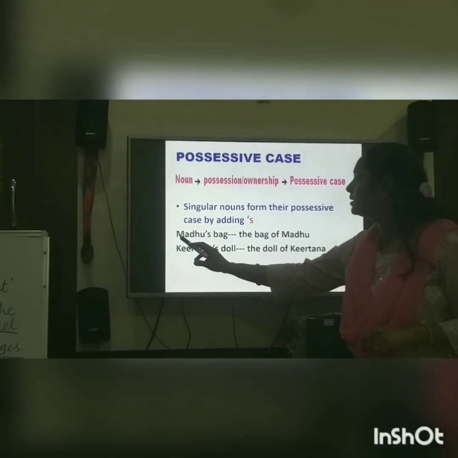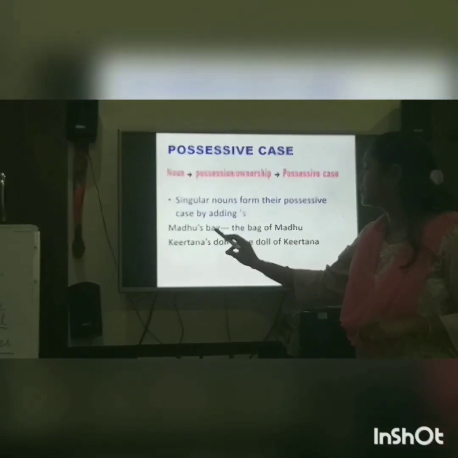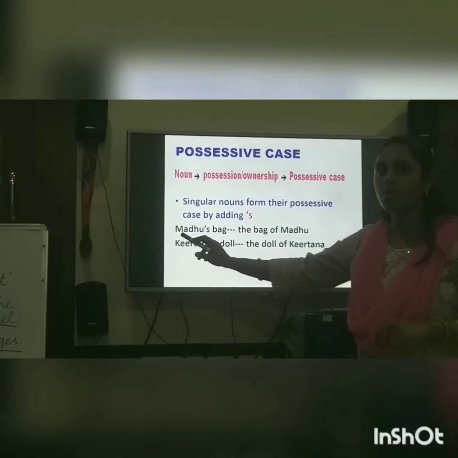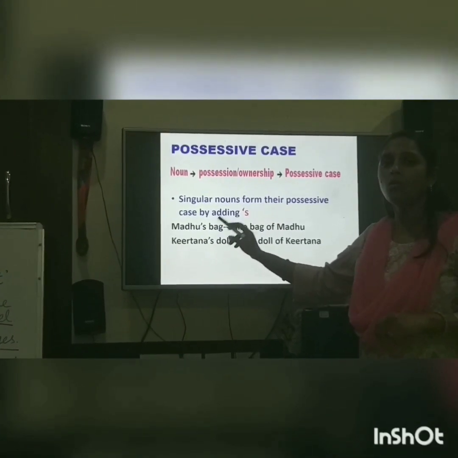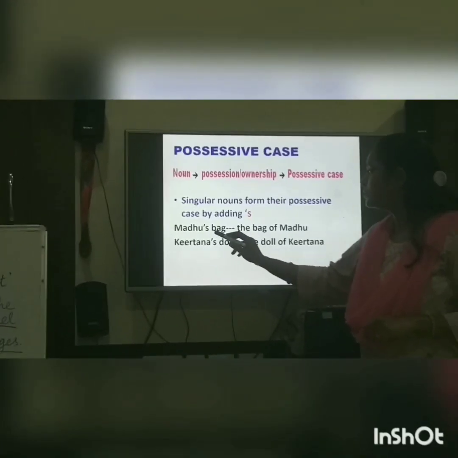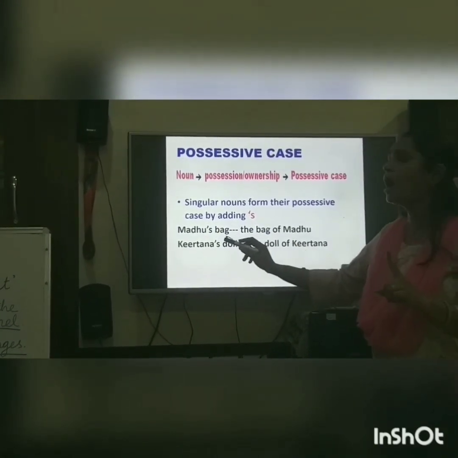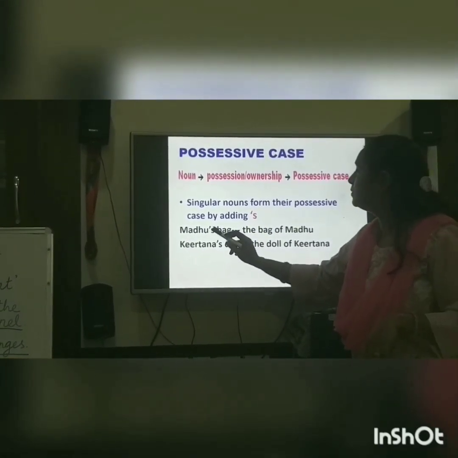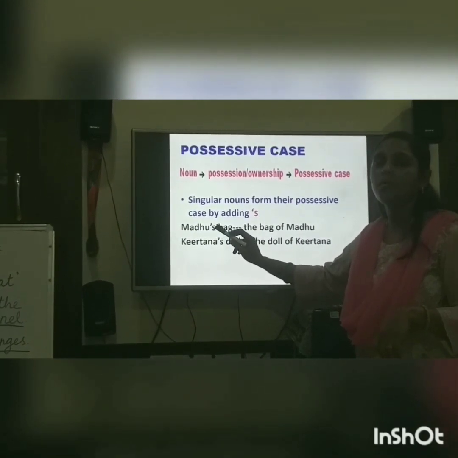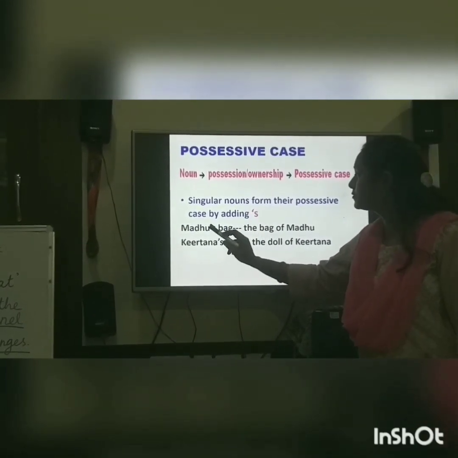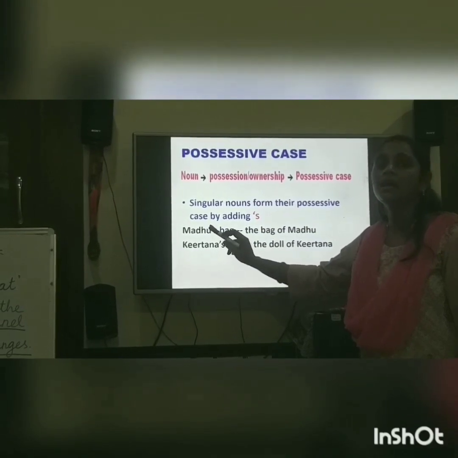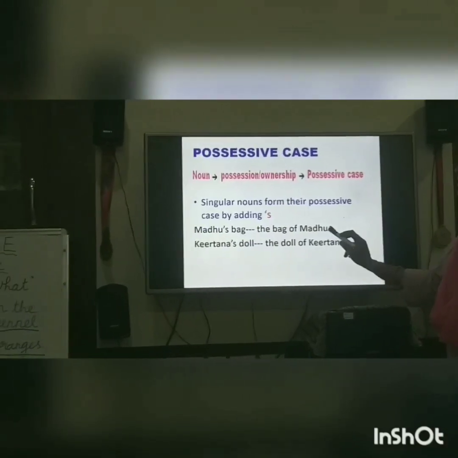For example, Madhu's bag. Whose bag is it? Madhu's bag. Madhu is the owner of the bag. So Madhu is a single person, a singular noun, and when you add s to show possessiveness, the apostrophe should be before the s. The bag of Madhu.